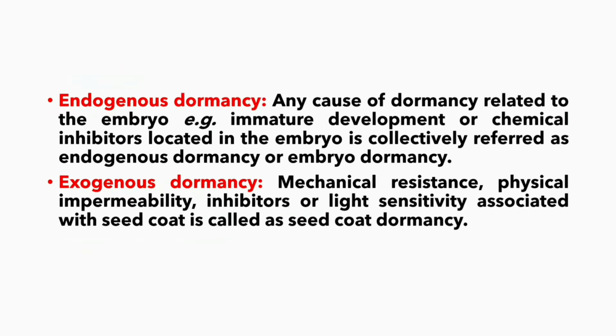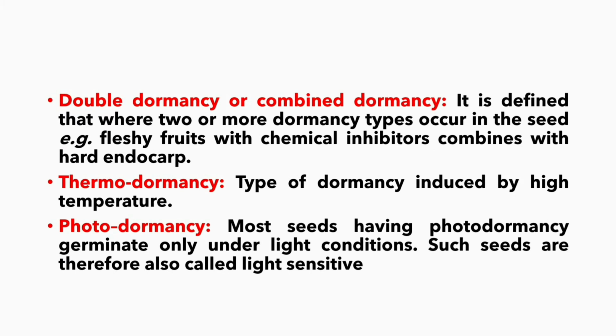Immature development or chemical inhibitors located in the embryo is known as endogenous dormancy. That is, any cause of dormancy which is related to the embryo is known as endogenous dormancy. What is exogenous dormancy? Mechanical resistance, physical impermeability, inhibitors or light sensitivity associated with the seed coat is called seed coat dormancy. When two or more dormancy types occur in the seed, it is known as double dormancy or combined dormancy. For example, fleshy fruits with chemical inhibitors combined with a hard endocarp.